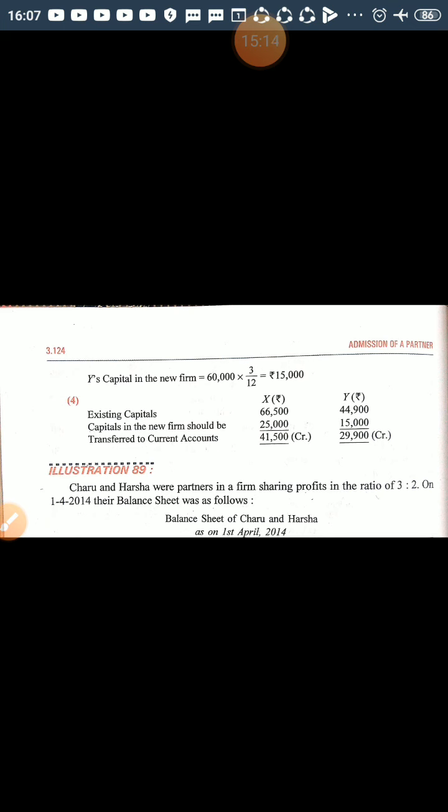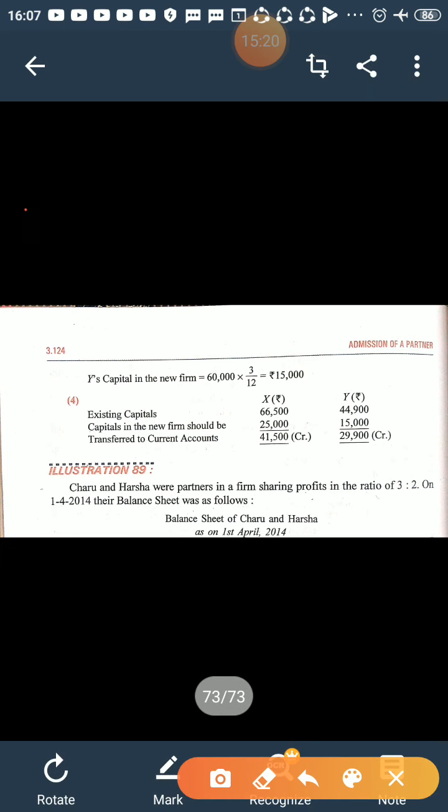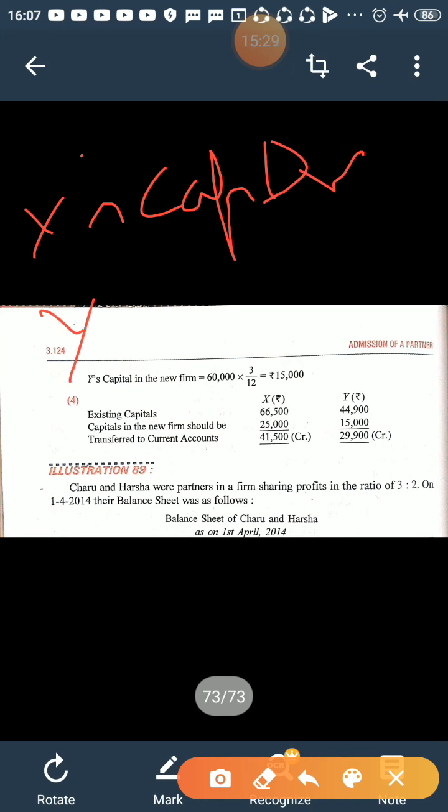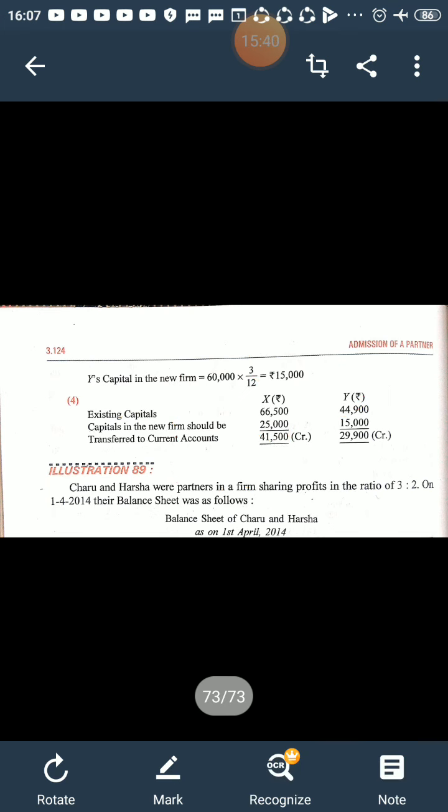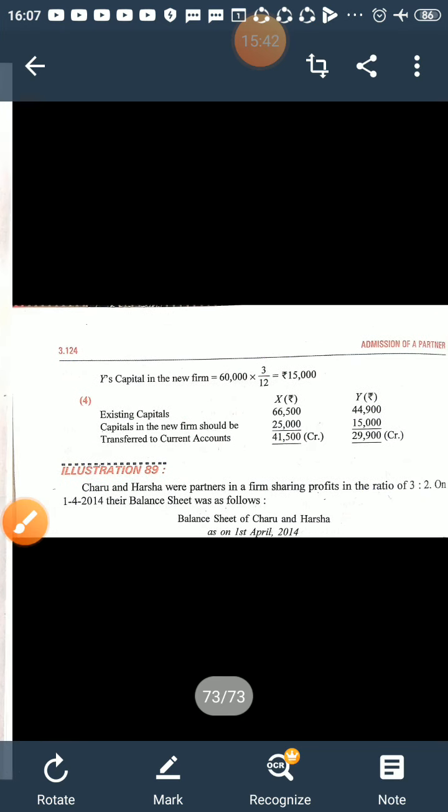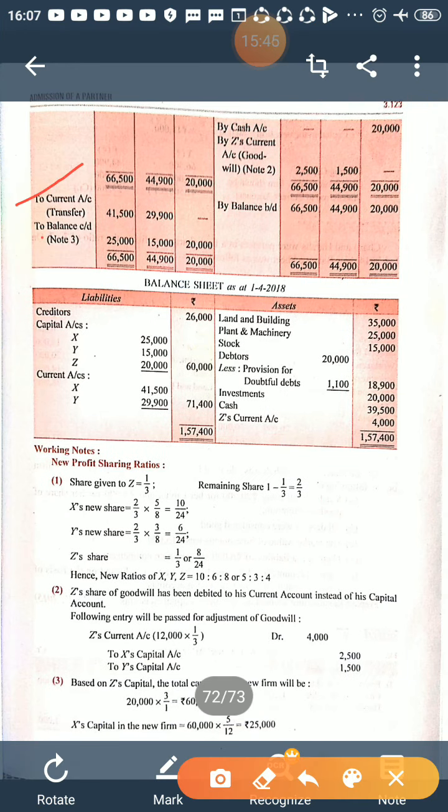The journal entry will be X's capital account debited with 41,500 and Y's capital account debited with 29,900 to X's current account and Y's current account, right? So their capital accounts are debited, and it will be credited to the current accounts, 41,500 and 29,900. After this, the balances become 25,000, 15,000 and 20,000.